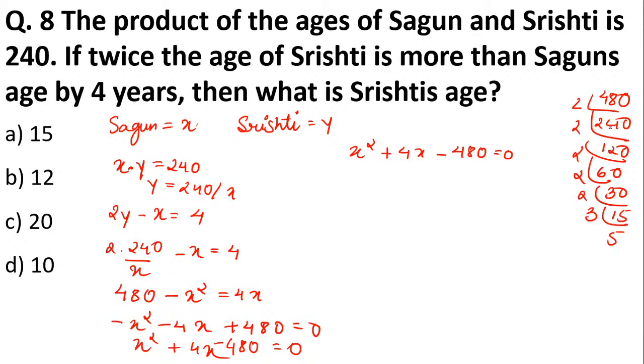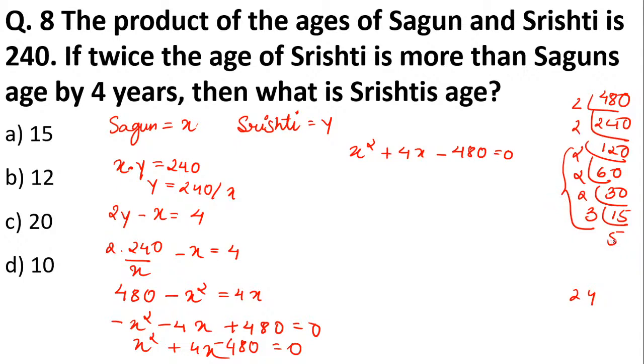So how many factors are there? 2 five times, and once 3, and then 5. So how are we going to take the numbers so that you get this middle number? I'll tell you. If I take the factors as 3 into 2 into 2 into 2: 3 into 2 is 6, 6 into 2 is 12, 12 into 2 is 24. So if we take this chunk of numbers, we'll get 24.